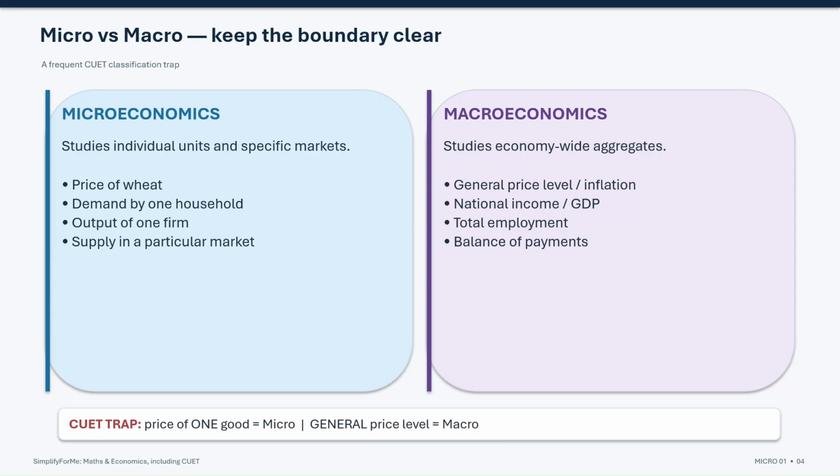Here is an important CUET trap. The price of one good is a microeconomic variable, but the general price level is a macroeconomic variable. So remember the distinction. Micro looks at the parts, macro looks at the economy as a whole.